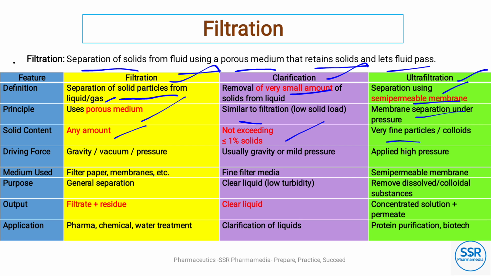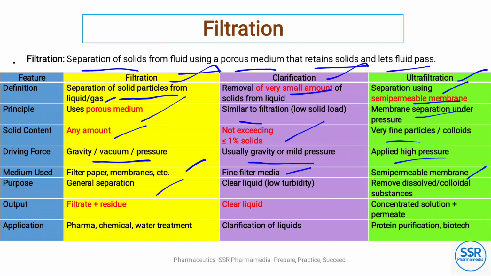The driving forces are gravity, vacuum and pressure. Usually gravity or mild pressure is involved, while ultrafiltration applies high pressure. The medium used is filter paper, while in ultrafiltration fine filter media and semi-permeable membranes are used.